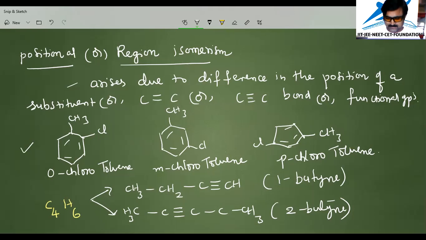Because of that, all the examples are said to be positional isomers or regional isomers, and the phenomenon is called positional isomerism or regional isomerism. Shall we move to the next isomerism? What is the next type of isomerism we discussed? We're calling this functional isomerism.